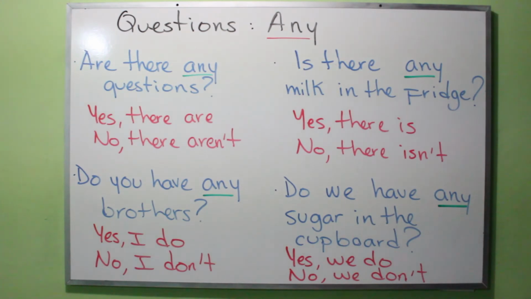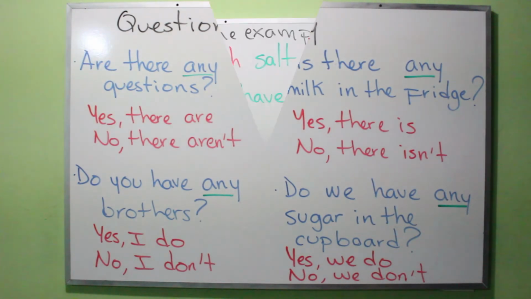So question number 1 would say, ¿hay alguna pregunta? Question number 2, ¿tienes algún hermano? Or tienes hermanos, if you want to say it like that. But in this case, we're using any. Number 3 is, ¿hay algo de leche en el refri? And number 4, it would be, ¿tenemos algo de azúcar en la alacena? Alright? So, if we pay attention in here, these 4 questions are closed questions, right? Because you are answering with yes or no. This is important, okay? Good.